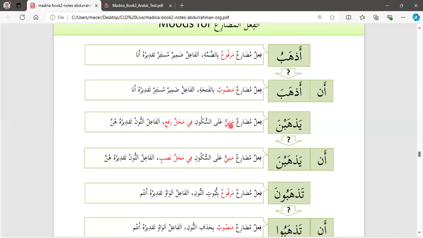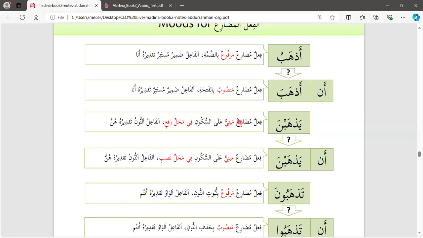What is mabni? It's fixed. When we say a verb is mabniyun, it means it's fixed. It cannot decline to be mansubun, or to take fatha, or tanwin, or damma. You cannot have that in this word.